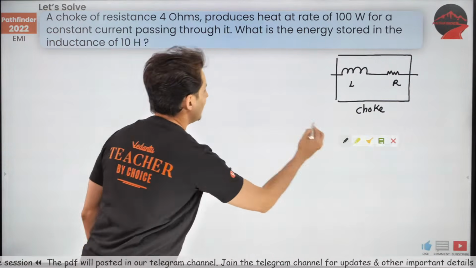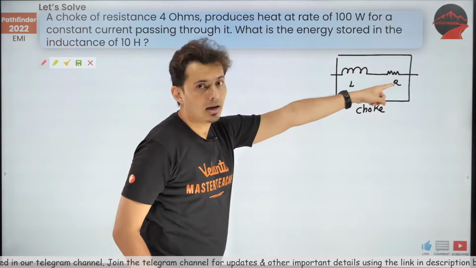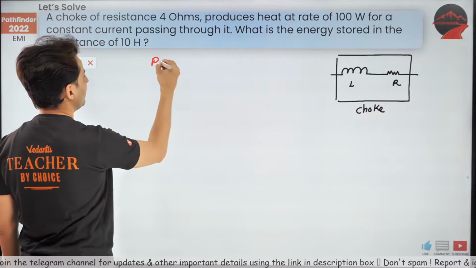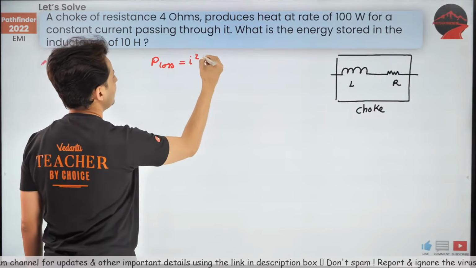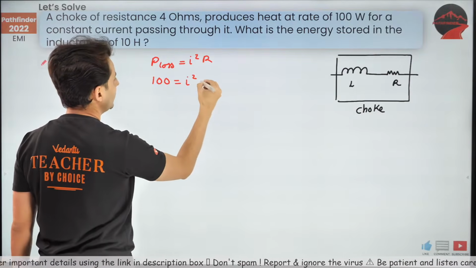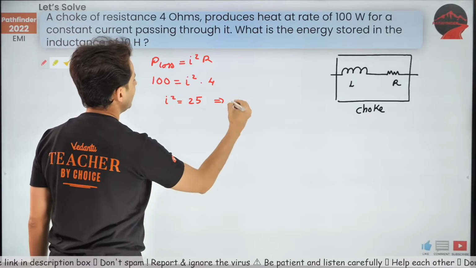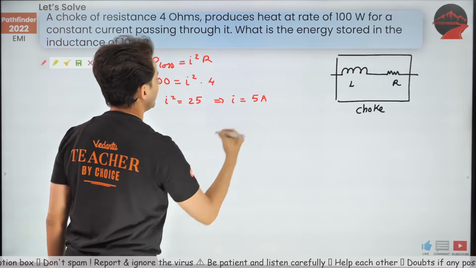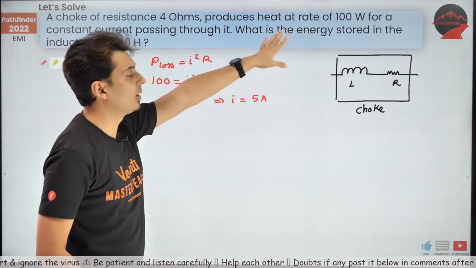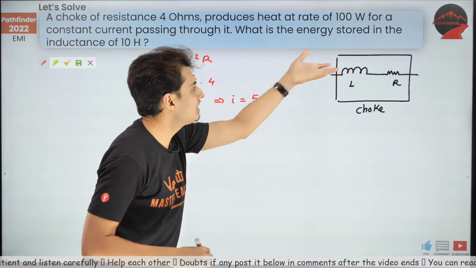See, it's mentioned in the question that when the resistance of that choke is 4 ohms, the heat is produced at 100 watts. So what is the formula for power loss in the resistor? It is I squared R, correct? So that power loss is 100, resistance is 4. So I square is 100 by 4, which is 25. That clearly tells me the current flowing is 5 amperes. So 5 amperes of current is flowing and heat is getting lost at 100 watts. That's what the question says. The question is, while that current is flowing, what is the energy in the inductor?